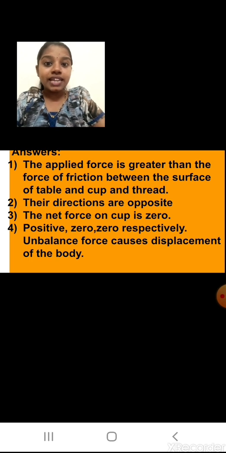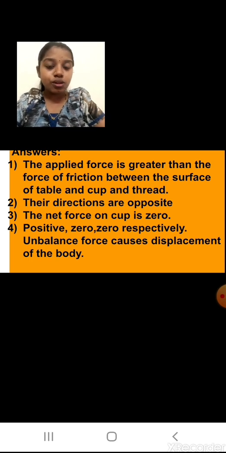Second one, their directions are opposite. Whatever force is applied by the ruler will be in the direction opposite to the force applied by the cup and the nut. Hence the cup will only be displaced till the ruler. Then the net force on the cup is 0.